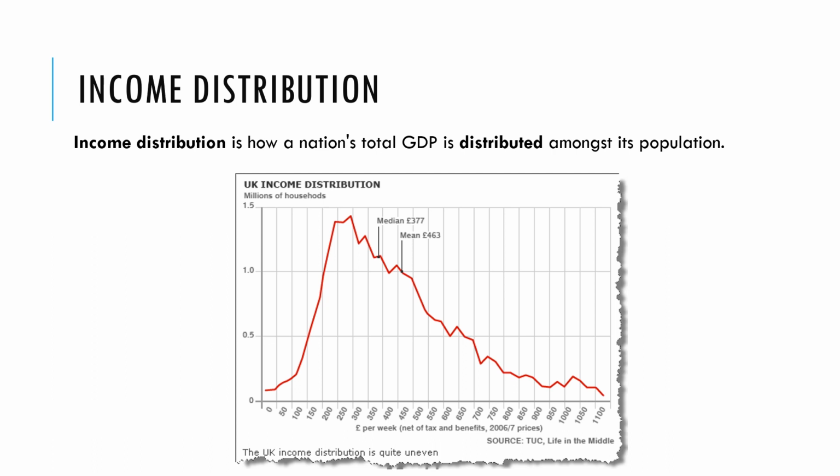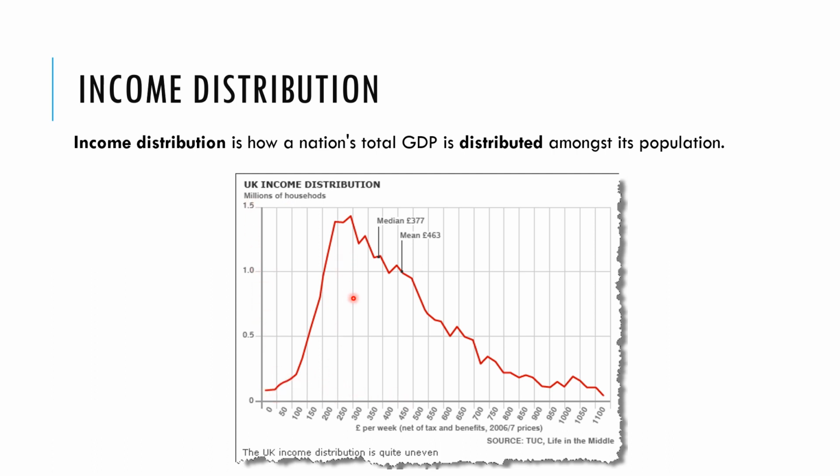Now we're going to look at income inequality, or income distribution. This is how a nation's GDP is distributed amongst its population. So typically we'll see something like this. We'll have the number of people, for example here millions of households, on this axis, and then earnings along the bottom.